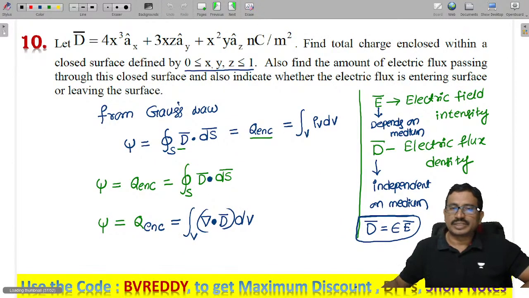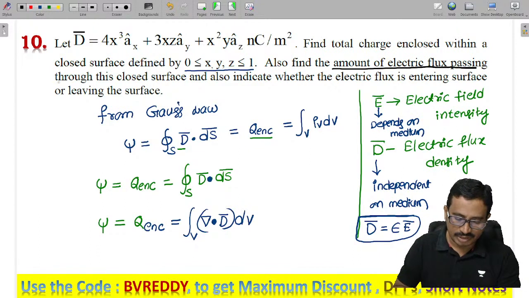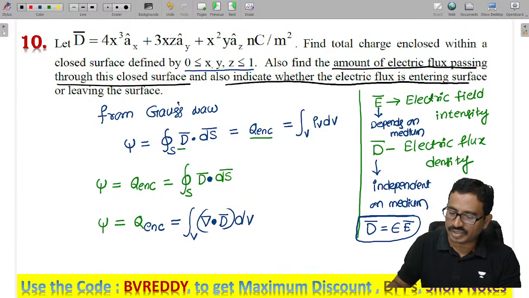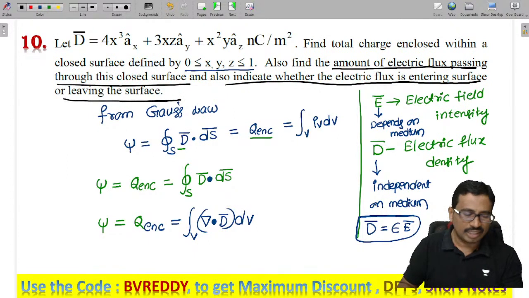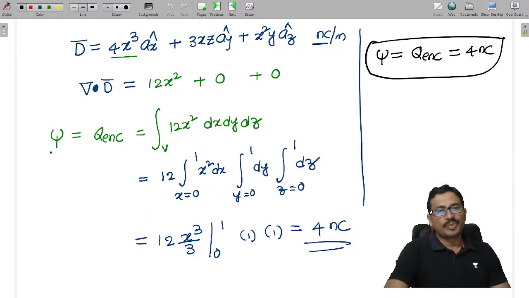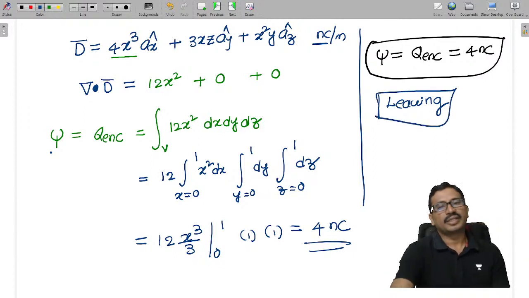Now what they are asking here is to find the amount of electric flux passing through the closed surface and also indicate whether the electric flux is entering or leaving. So what is the flux, you tell me? Positive flux. Positive flux means entering or leaving? Leaving. So we can say this indicates a leaving nature. If the flux is negative, it is an entering nature.